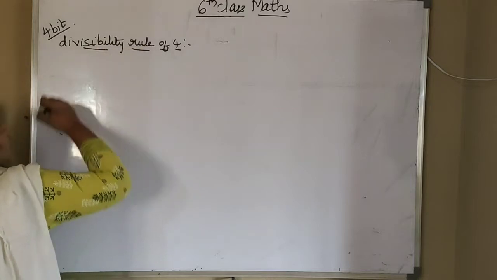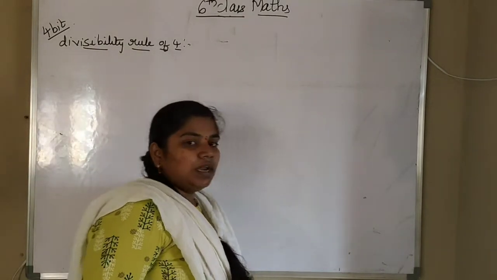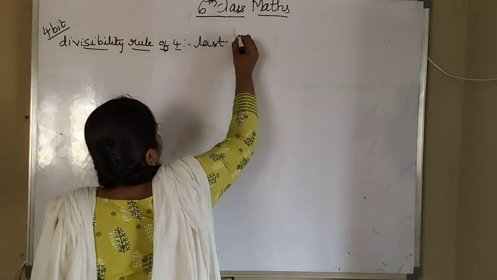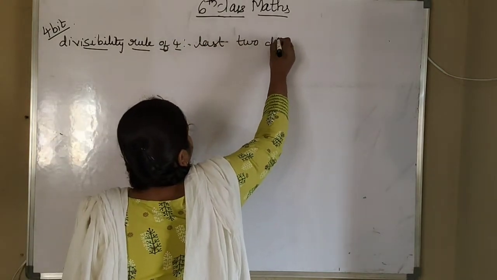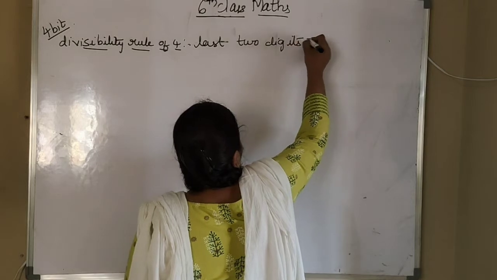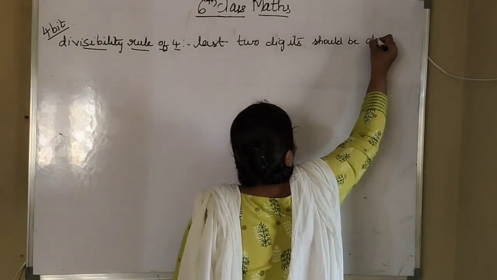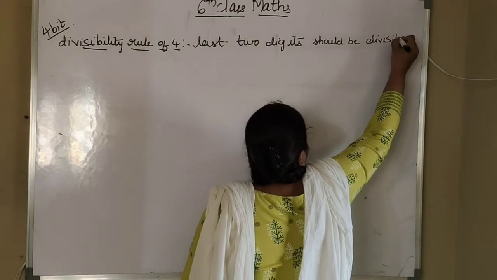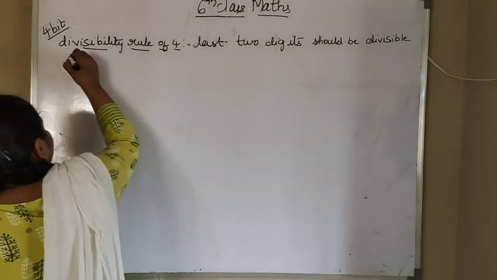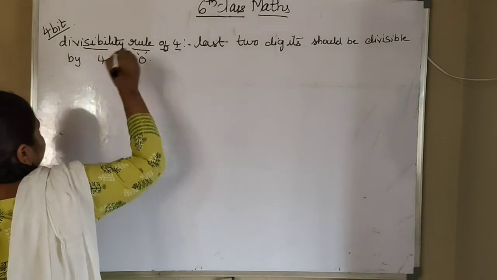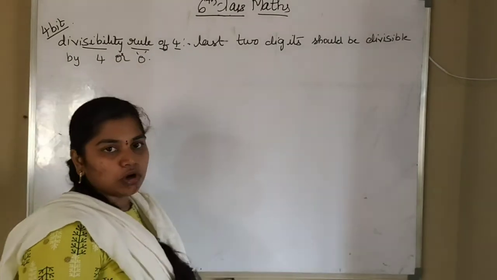Last two digits should be divisible by 4 or it can be 0. So this is a divisibility rule of 4.